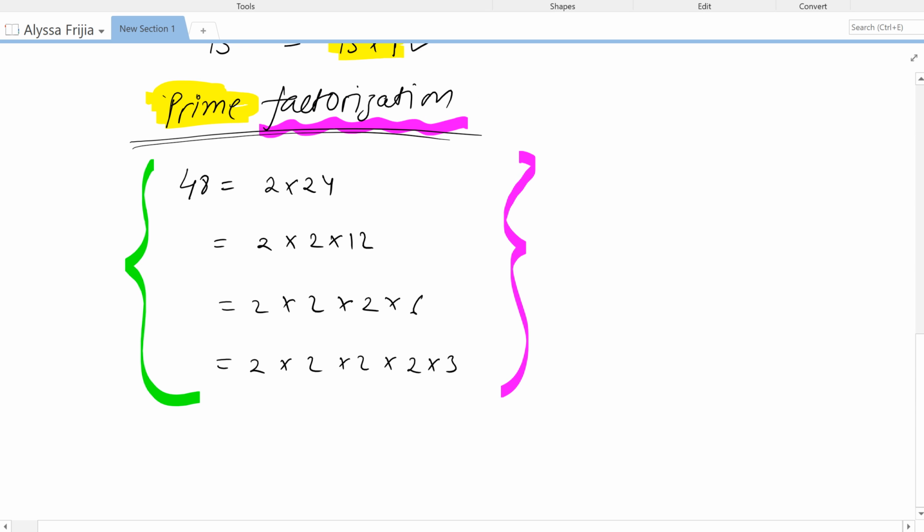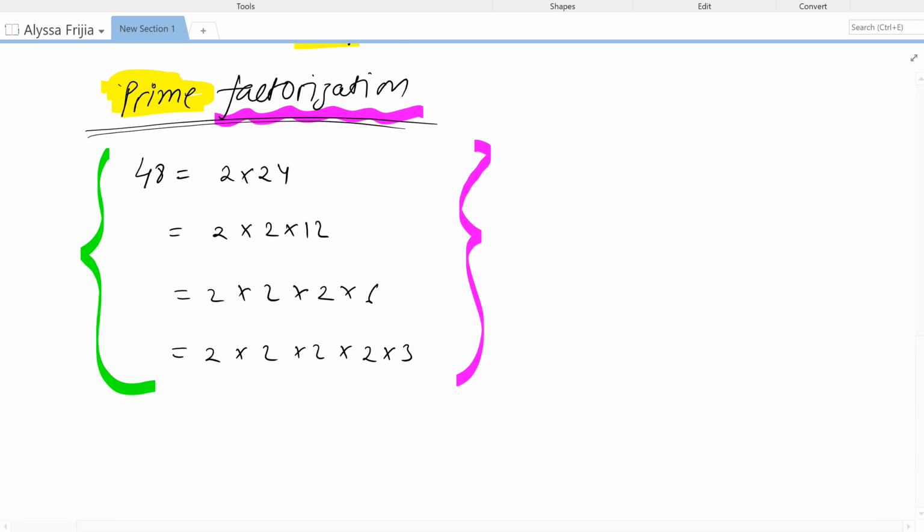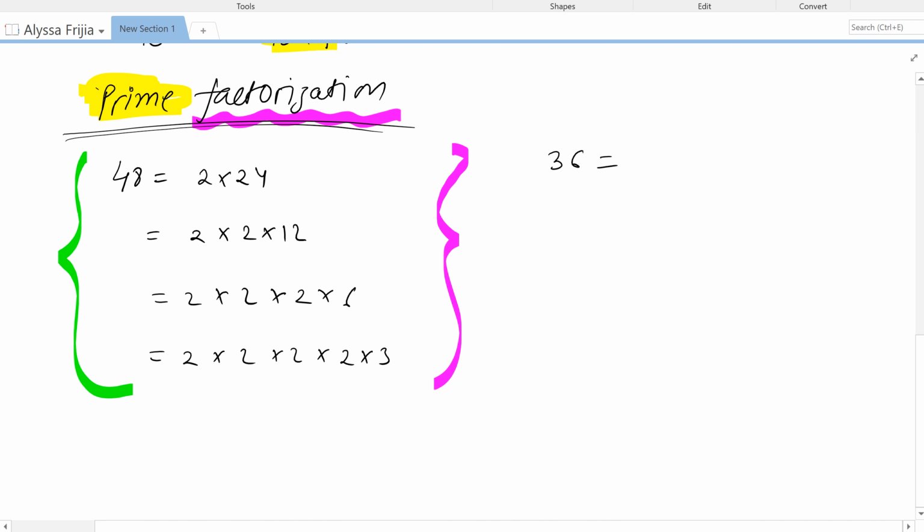Anyways, so the prime factorization is what we learned right now. In prime factorization, we break down a number up to the base. I mean, base means we find all the prime numbers. So let's do one more example. Let's find the prime factorization of 36.